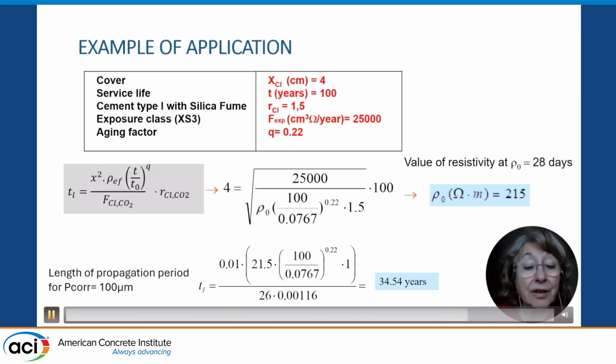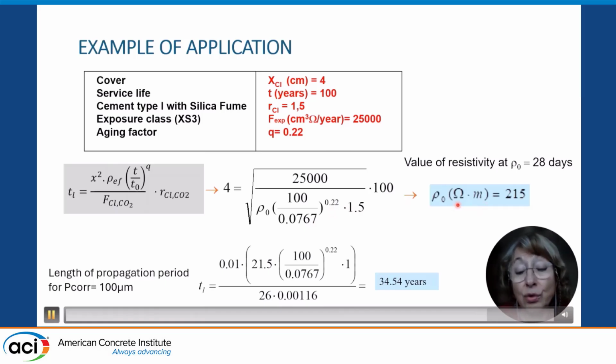And a numerical example, thinking of a cover depth of 4 centimeters, service life 100 years, with the cement type, the reaction factor, exposure class. In that case, we take the corresponding exposure factor and the aging depending on the type of cement, and we introduce in this equation and it results that the value that could represent better, or the target value, the limiting value, will be 215 ohms per meter for this case, assuming the corresponding aging factor.